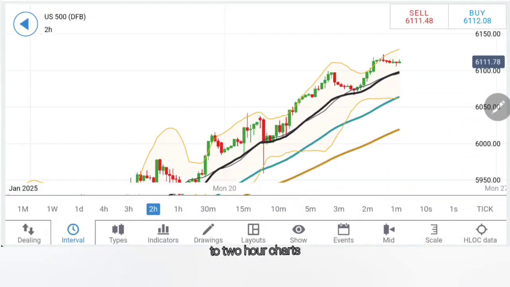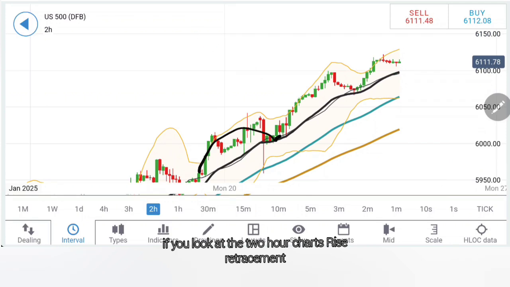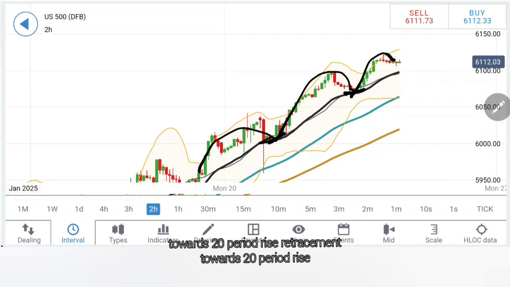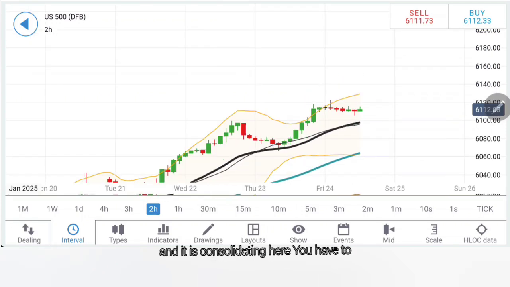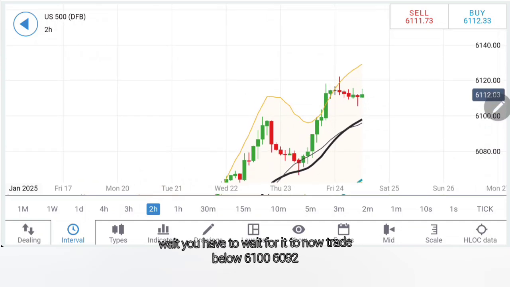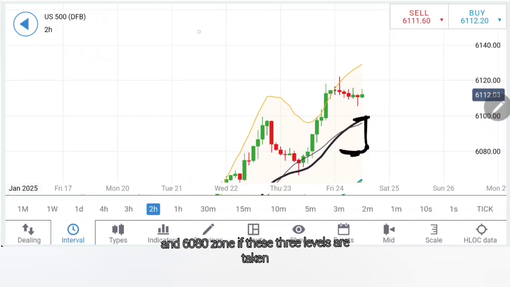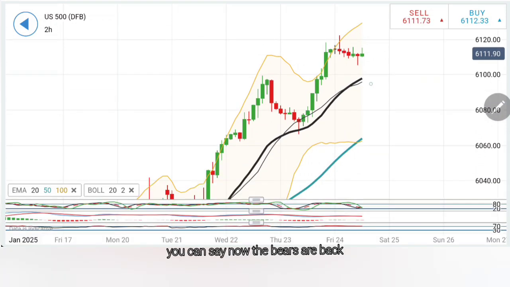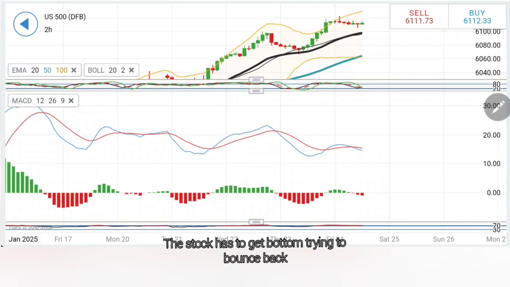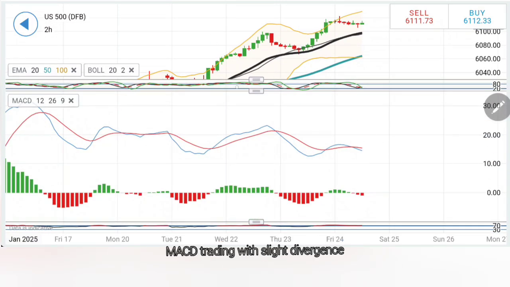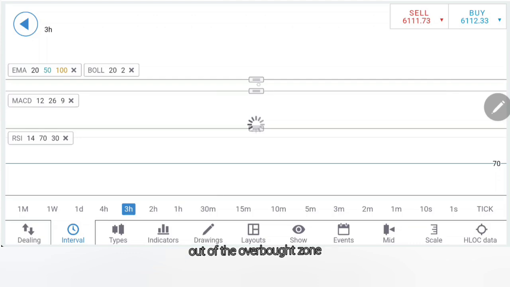Coming to 2-hour charts, if you look at the 2-hour charts, rise, retracement towards 20 period, rise, retracement towards 20 period, rise, and it is consolidating here. You have to wait for it to now trade below 6100, 6092 and 6080 zone. If these three levels are taken, you can say now the bears are back and we can look forward to 6060 levels. The stochastic at bottom trying to bounce back, MACD trading with slight divergence, slight bearishness, and the RSI is coming out of the overbought zone.